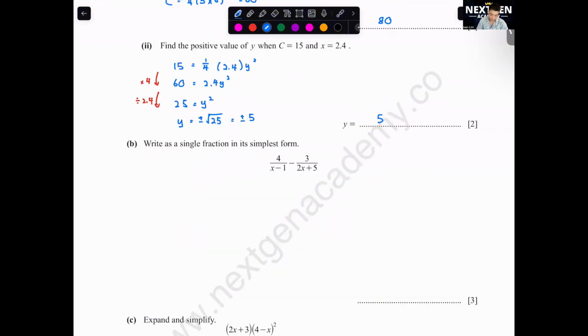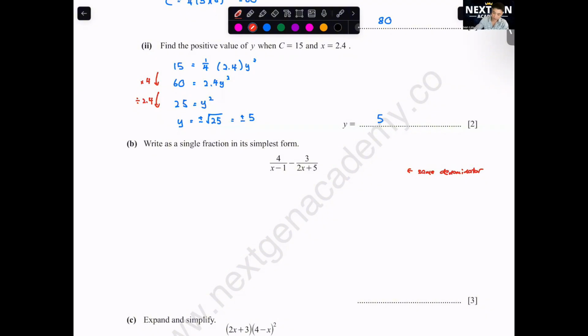Okay, question A done. Write as a single fraction in its simplest form. Question B. So to make it into one fraction, you have to ensure that your denominator is the same. Will you get it wrong if you didn't write plus minus? Okay, according to the mark scheme, no, because it's just a 2-mark question. Okay, so you're lucky. But write it down, okay, it's the proper working.